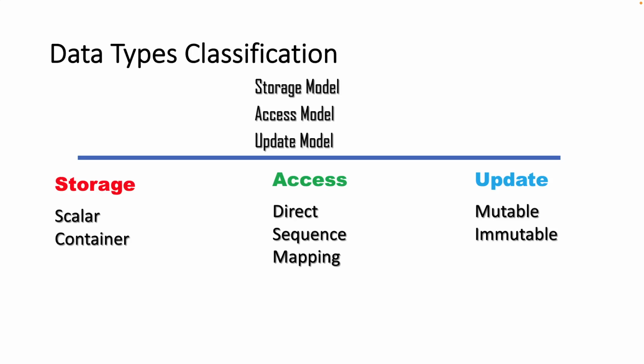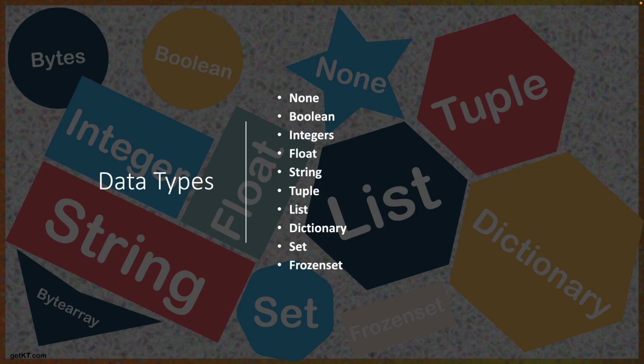So what are mapping types here? We discussed already that scalar types are Boolean, integer, float, and string. String supports the sequence type according to the access model, and tuple, list, dictionary are containers according to the storage model.